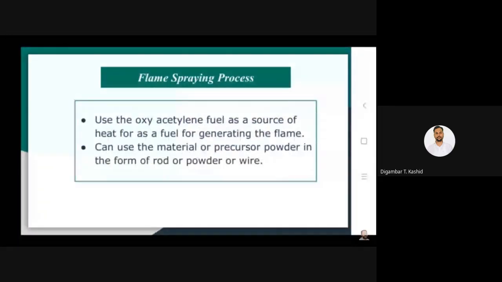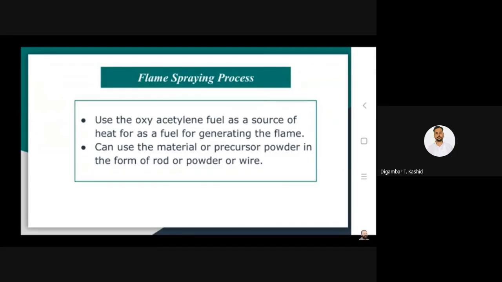In this flame spraying deposition process, people use oxyacetylene as the fuel for generation of flame, and subsequently as the source of heat. So ignition of the oxyacetylene flow is done in the flame spraying process.